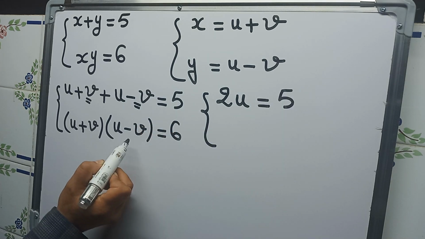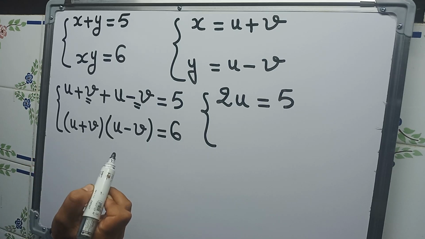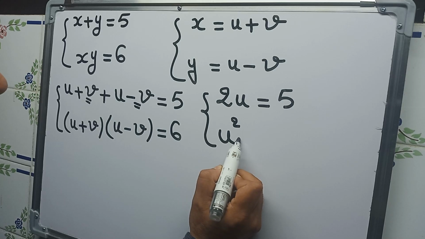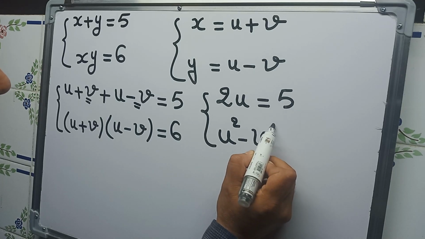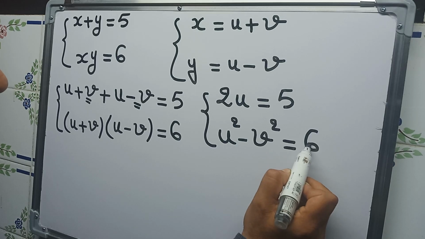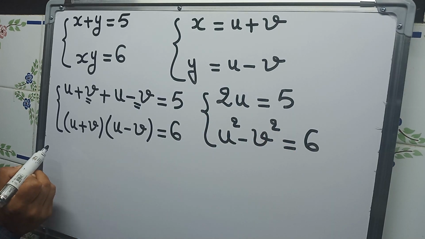And the second one, here we have a special product: u plus v times u minus v is u squared minus v squared, of course, equals 6. And here we have already u is equal to 5 over 2.